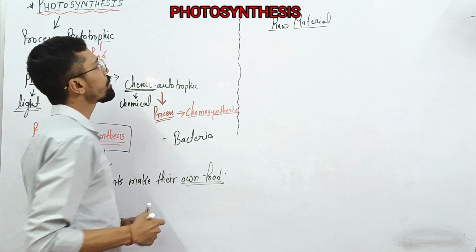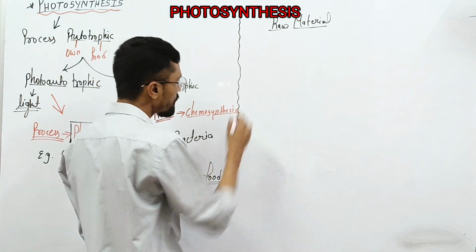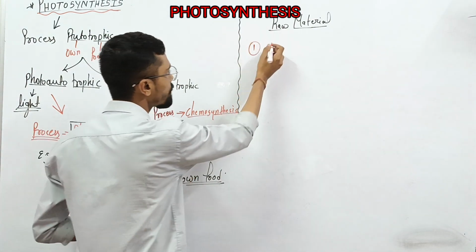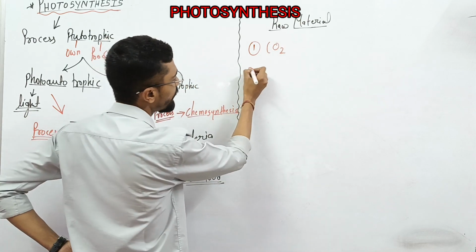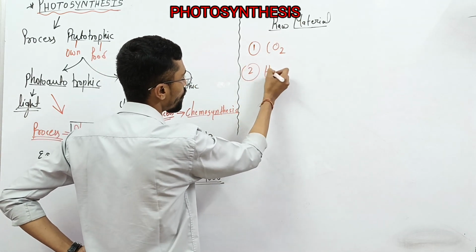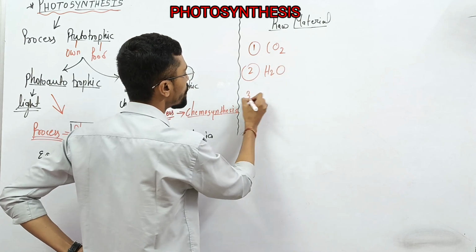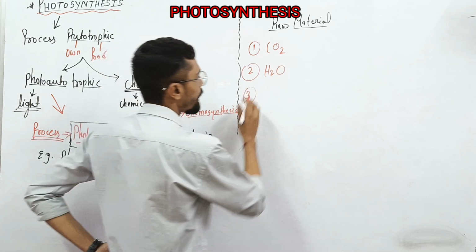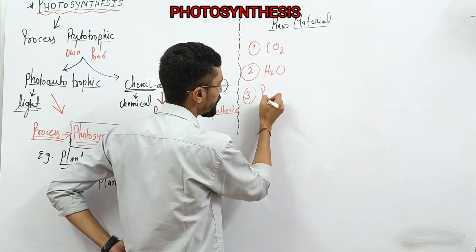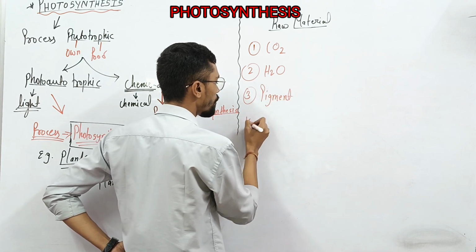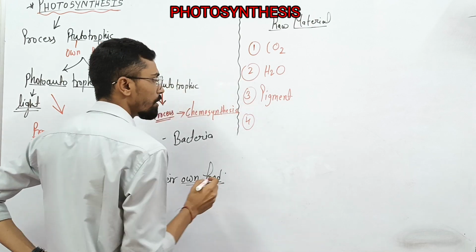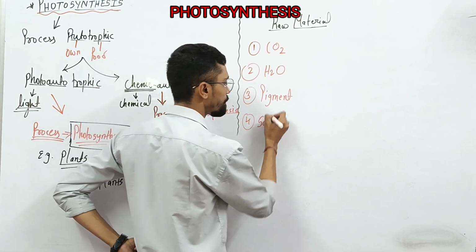The first thing required for photosynthesis is carbon dioxide, CO2. Second is H2O. Third is the pigment. And fourth, we require solar energy.